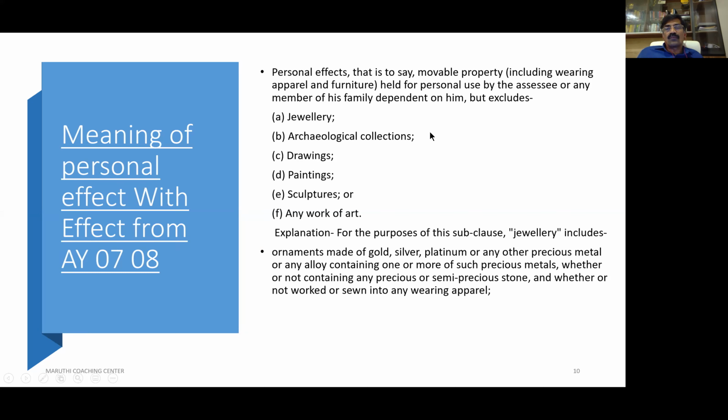The other two are bullion and shares and securities. This is one easy way of remembering the definition of property. Jewelry is there, archaeological drawings there, paintings, sculptures, works of art. Six common, bullion seven, shares and securities eight. So eight movable properties, one immovable property, land or building, totally nine properties in 56 to 10.